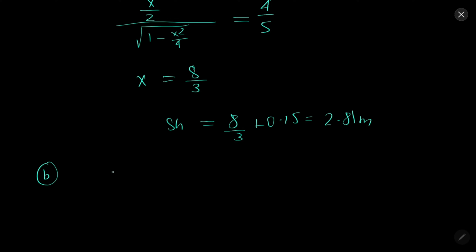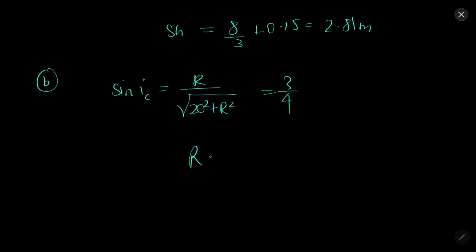B part, for maximum size, R over root 20 squared plus R squared equals 3 by 4. So from here R will come out to be 22.67 centimeters.